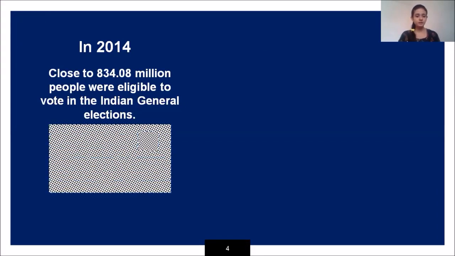So there is a very large number of people eligible to vote. My population size is equal to 834.08 million. There are lots and lots of people who will vote in the elections.